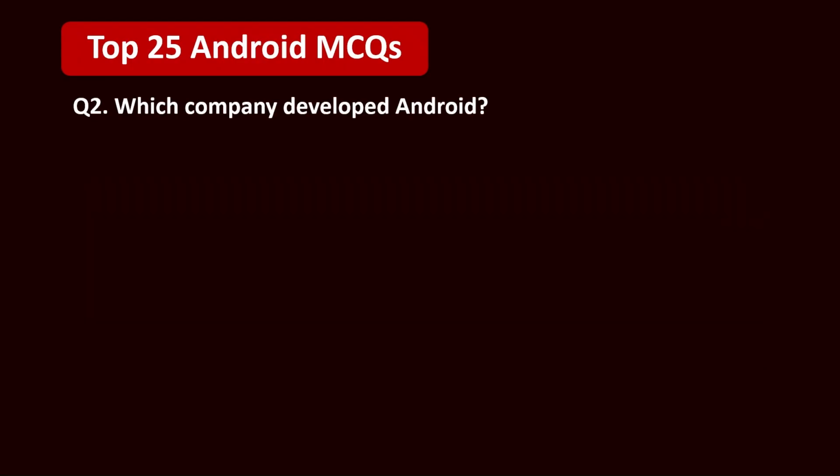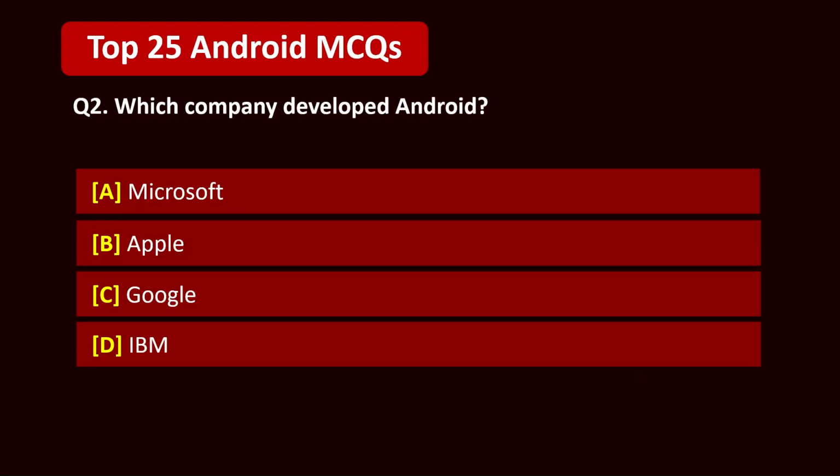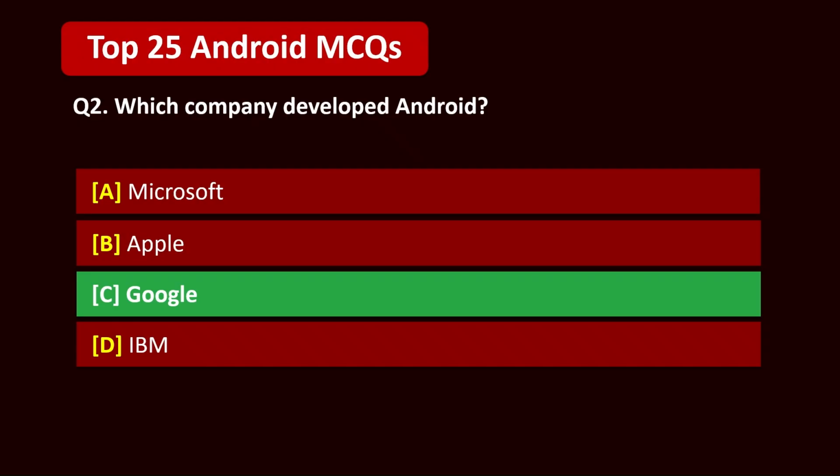Question 2. Which company developed Android? A. Microsoft. B. Apple. C. Google. D. IBM. 5, 4, 3, 2, 1. Correct answer is C. Google.